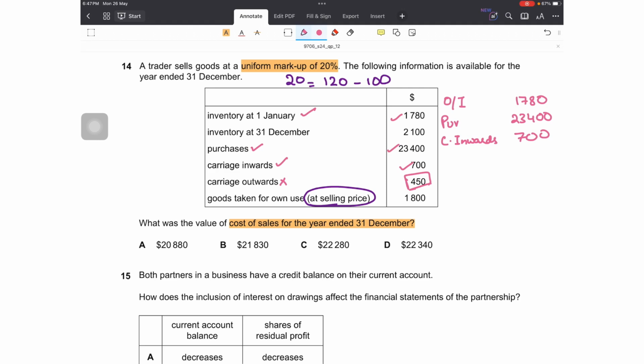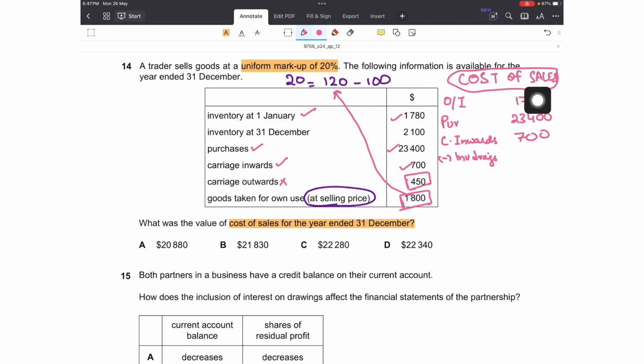Ignore that. And we know that we subtract the inventory drawings by the owner. But since we are calculating cost of sales, we have to take everything at cost, not at selling price. Inventory drawings are given at selling price. That is why we were given the markup, because we now have to convert the inventory drawings from selling price to cost. Please keep in mind that only items which are at cost are used in cost of sales. So inventory drawings will also be subtracted, but at their cost, not at their selling price.